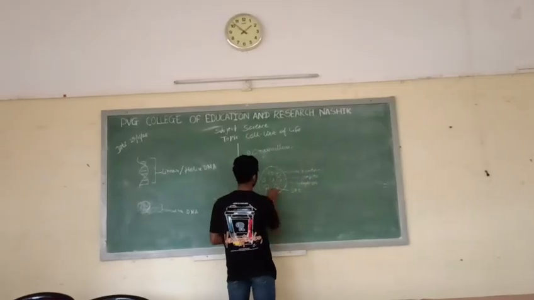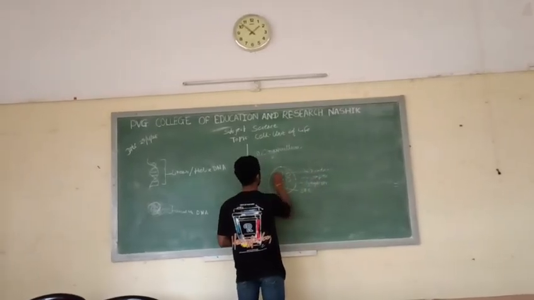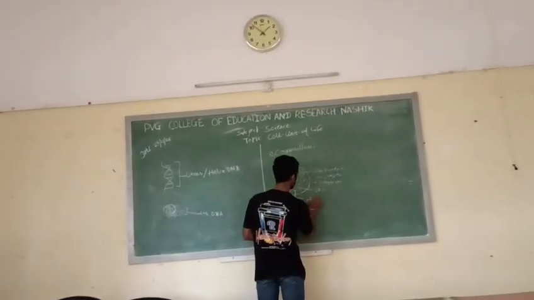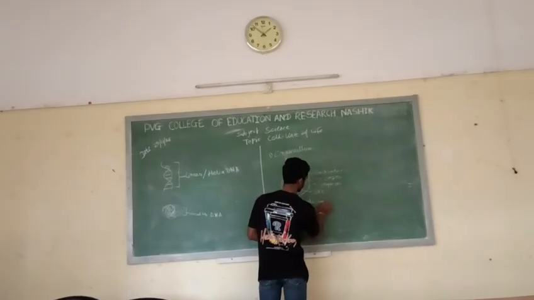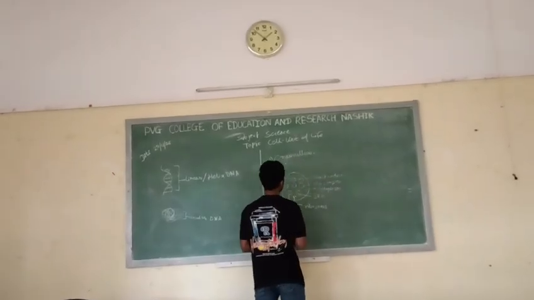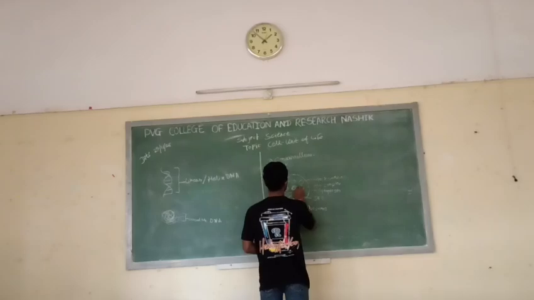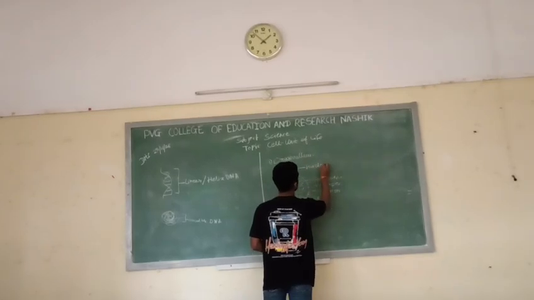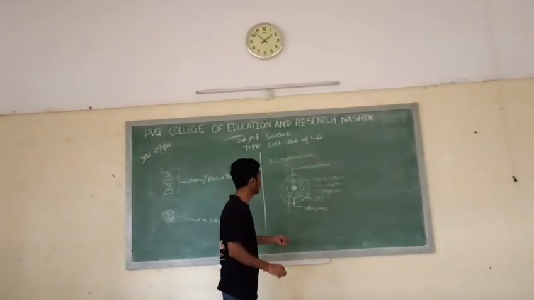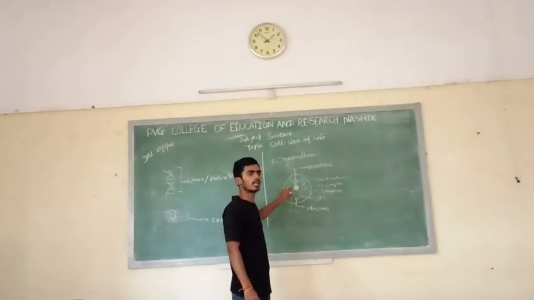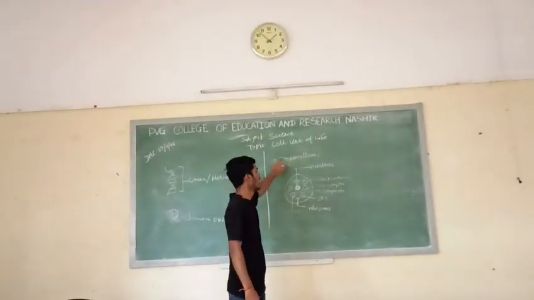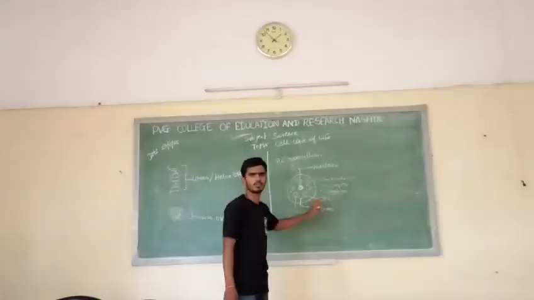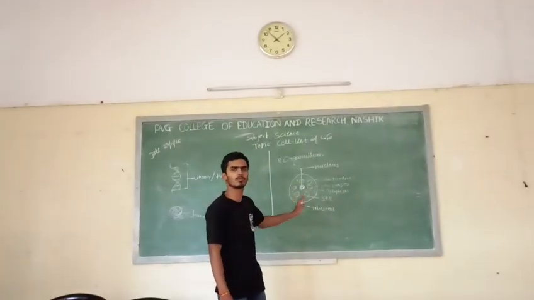These small parts are known as ribosomes. And let's call this center part nucleus. Now, all the components present in the cell are known as organelles, and these organelles are different parts of the cell which have different roles to perform.